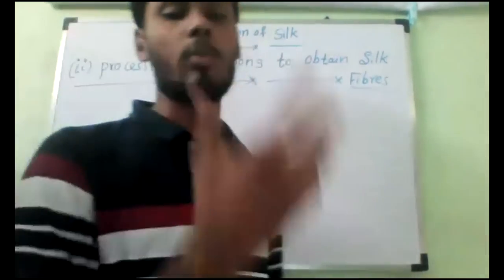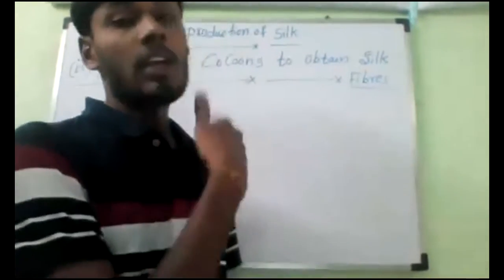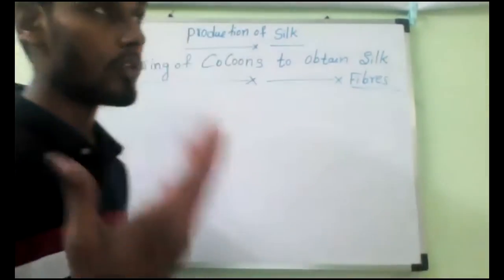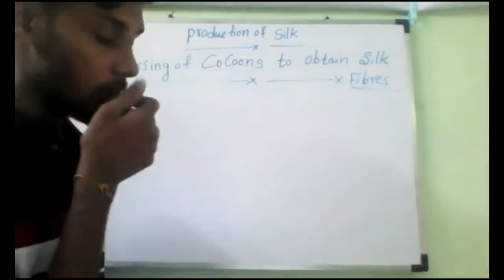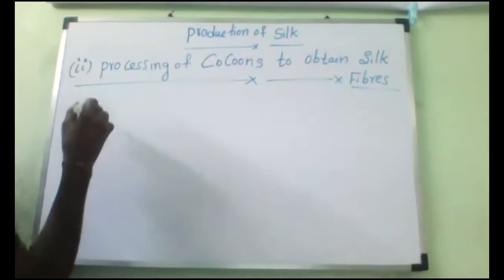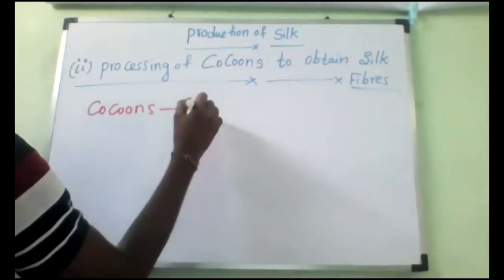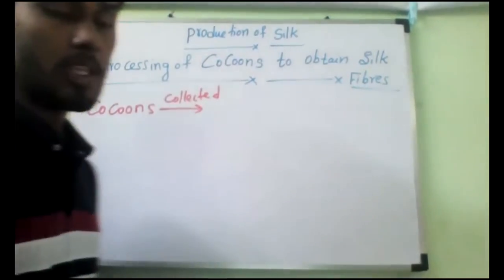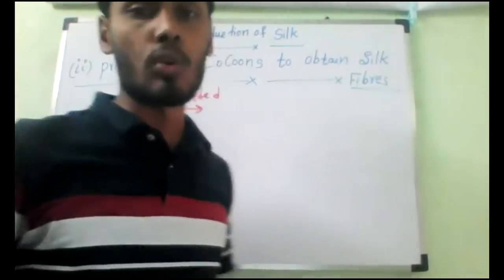We have to use many machineries, so the farmers sell the cocoons to industries. Farmers cannot get the silk fibers themselves because a lot of costly machinery is needed. So all the cocoons are collected at one place, a huge pile of cocoons.